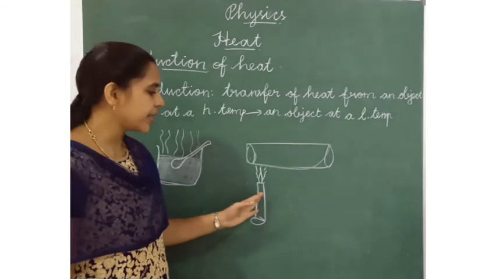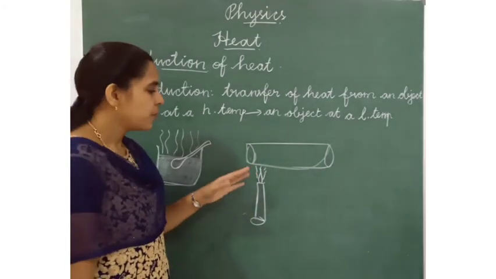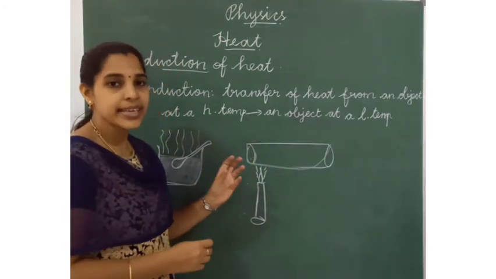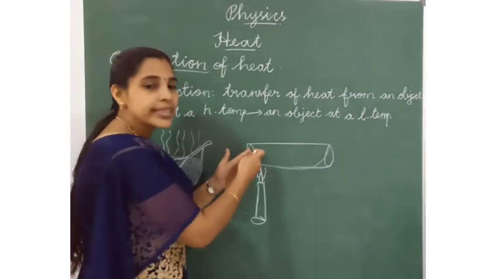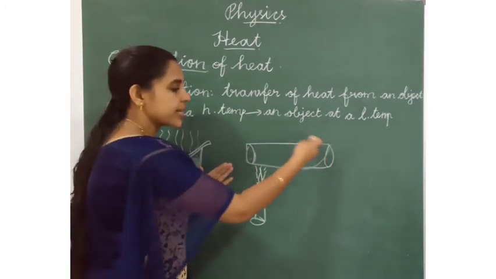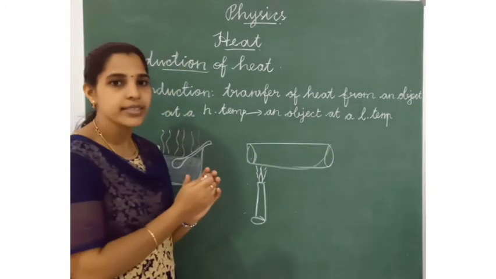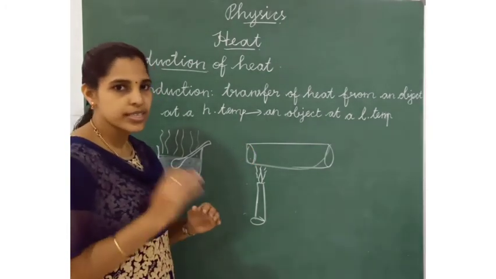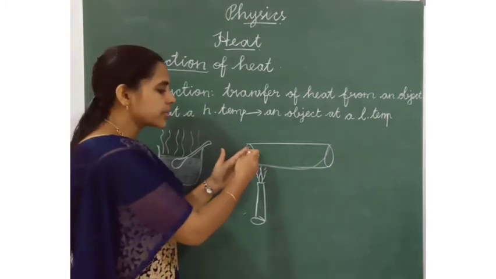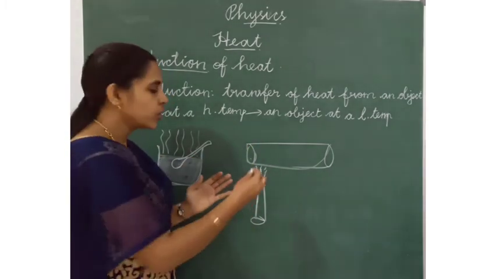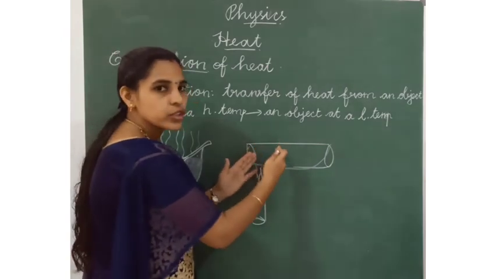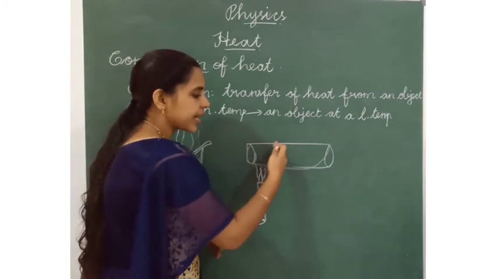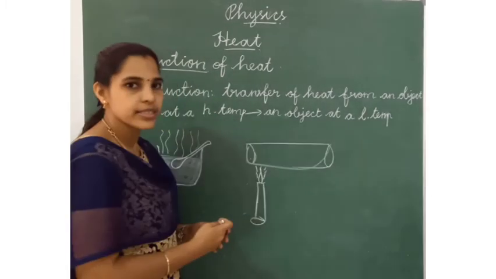When we give fire to this wood, first one end of the wood will get heated. When the wood gets heated, how will the heat be transferred from this end to that end? Through the particles. They have atoms and molecules. These are called particles. These particles will expand and started to vibrate. This vibration will send the heat from this end to that end.